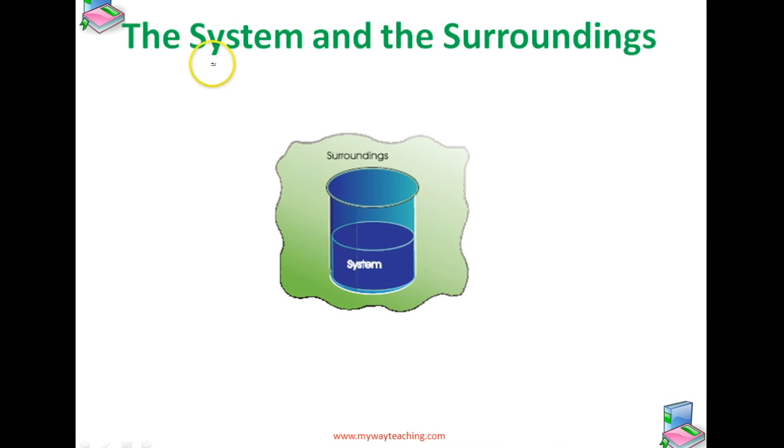Next, the system and the surroundings. For example, consider we are studying the reaction between two substances A and B, which are kept in a beaker.